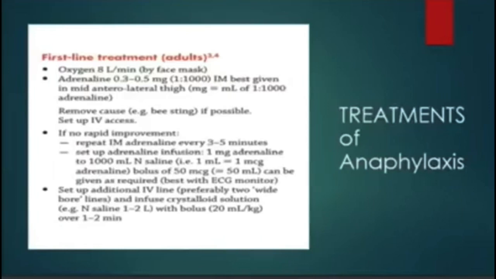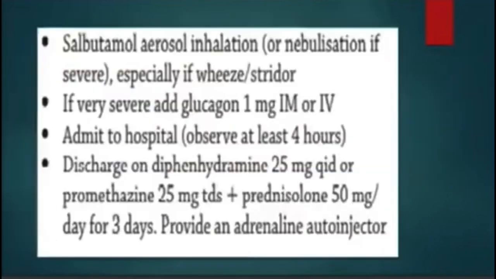For treatment of anaphylaxis, we give oxygen, adrenaline, nebulizers, and relax the patient in hospital, and also give salbutamol aerosol inhalation. If very severe, add glucagon as well. Admit to hospital, observe at least 4 hours, discharge on diphenhydramine and give other medicine as well.